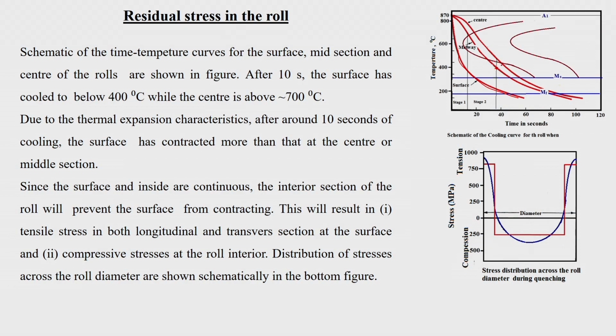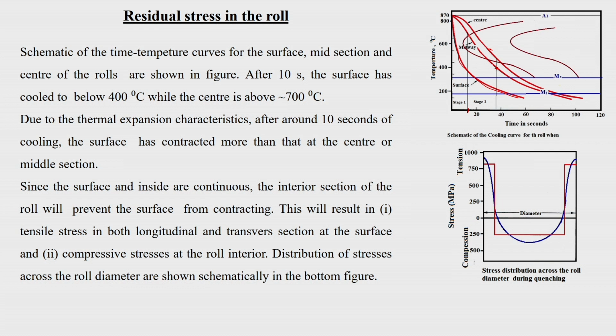So, the surface will be cooled very fast, whereas for the midsection, this is the midsection curve and this is the center, the temperature drop will not be that fast. But if you look at this time, there is a big difference. Let us say after 10 seconds, the surface is cooled to below 400 degree centigrade. Of course, this depends upon the thickness of your piece.